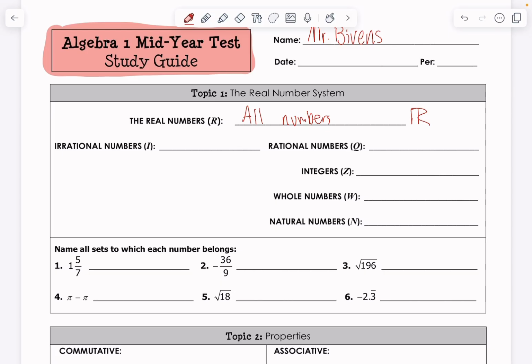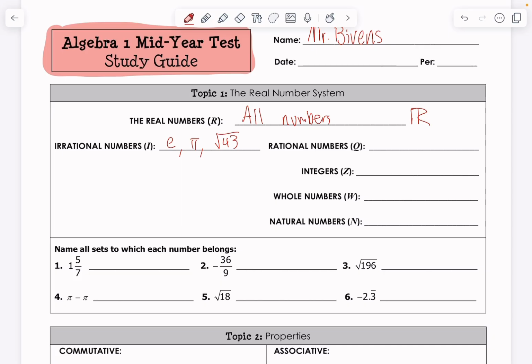Some examples of irrational numbers, you can think like the letter e. You can think like pi, square root of just about any numbers. Fun fact, square root of any prime number is always going to be irrational. So square root of 43, for example, would be irrational. Or decimals that don't end and don't have a pattern, okay? So, for example, the square root of 43, okay?